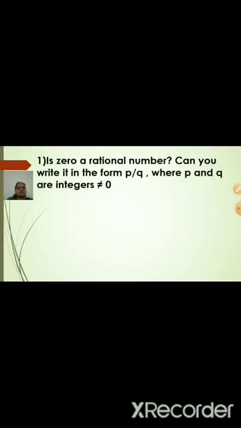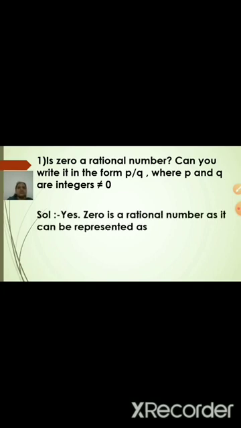Let us start with the exercise sums. Yes, the first exercise, question number 1: Is 0 a rational number? Can you write it in the form of p by q, where p and q are integers and q is not equal to 0? Let us see the answer. Yes, 0 is a rational number, because 0 is a part of whole numbers, integers, rational numbers. Why? It can be represented as p by q, because 0 upon any number is nothing but 0.